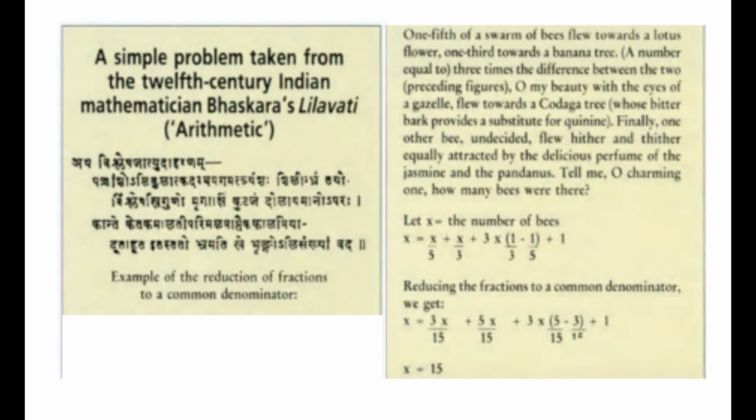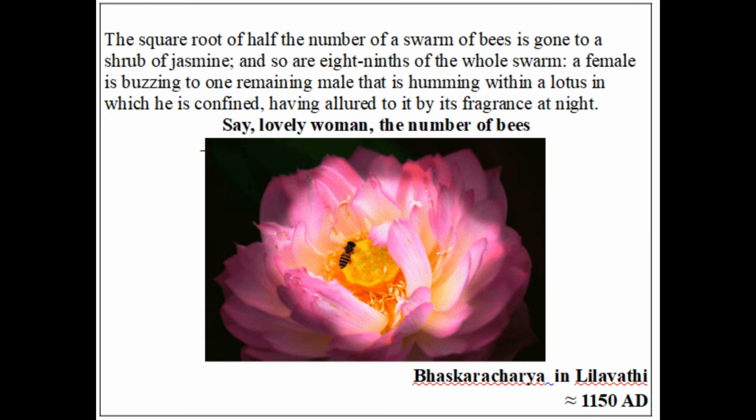Let us take a historical example. This example shows how to convert a puzzle or problem into a mathematical expression. That is one page from Bhaskaracharya's book called Lilavati. In this page, you see his famous puzzle about a group of bees. He is challenging his beloved lovely daughter to solve the puzzle. The puzzle is aesthetically and poetically crafted in the form of a beautiful Sanskrit poem. After translation to English, the poem looks like this, where the Acharya is asking at the end, "Say, lovely woman, the number of bees." Gazette is like Bhaskaracharya's Lilavati.